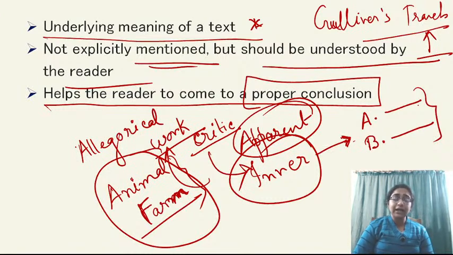And Houyhnhnms and Yahoos are the members. So apparently it's a fantasy story, that is the apparent meaning, but the subtext is very rich. You can make so many interpretations of that, right? So it is also a famous allegorical work, Gulliver's Travels. Any allegorical work should have a subtext.